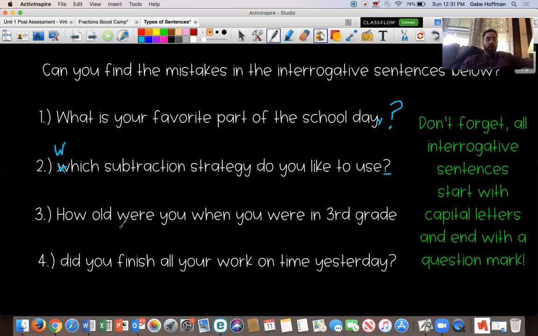Number 3, "how old were you when you were in 3rd grade" Starts with a capital letter, that part's correct. There's no punctuation at all. Needs to end in a question mark. And number 4, "did you finish all your work on time yesterday?" It does end in a question mark. That part's correct. We notice this should be a capital D. We start every interrogative sentence with a capital letter. "Did you finish all your work on time yesterday?" Notice again, all capital letters to start the sentences, all question marks to end the sentences.